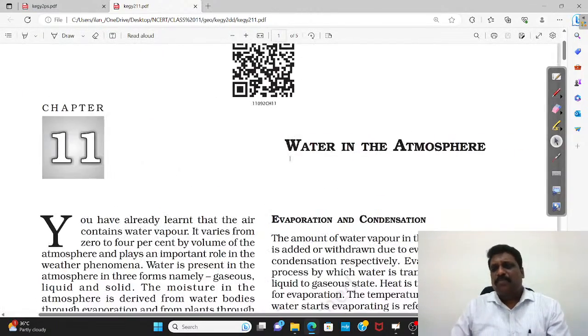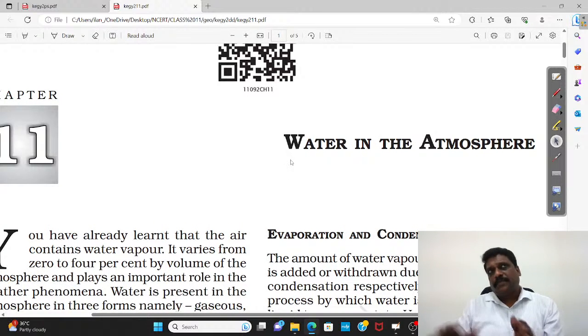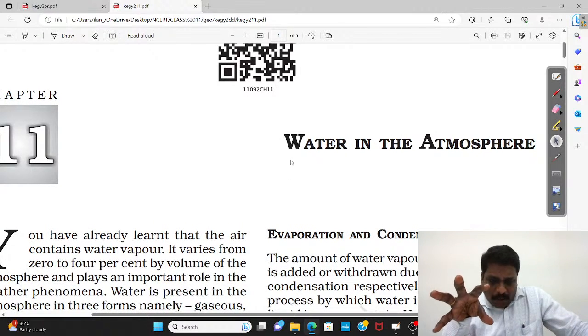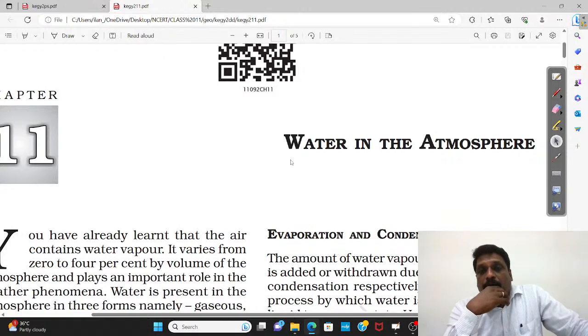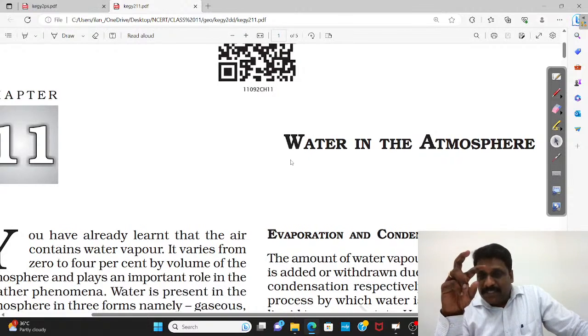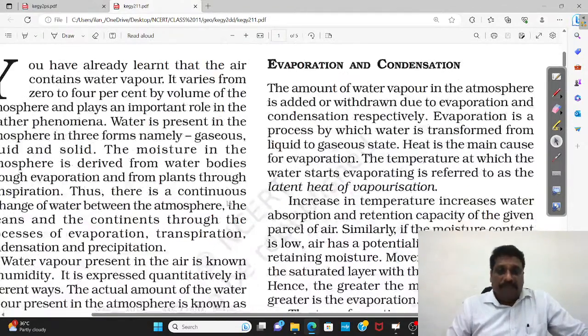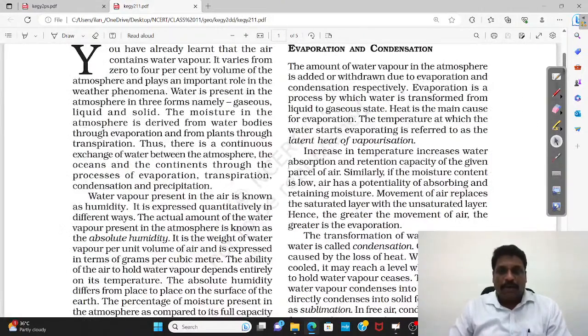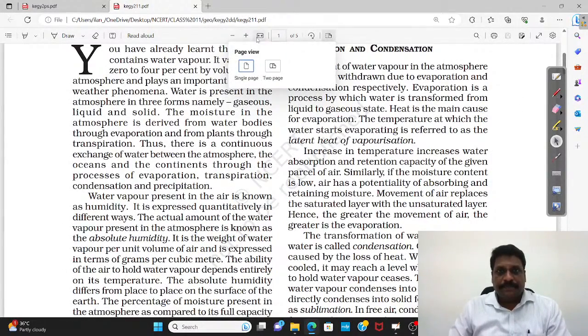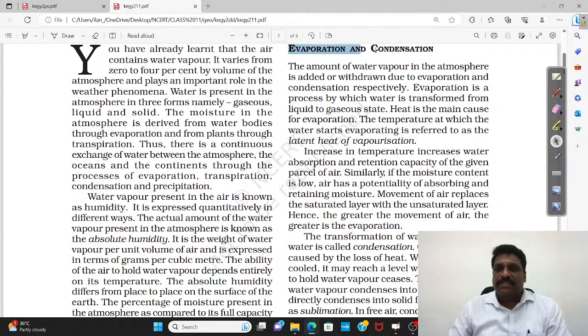See, we call it water, hydrological cycle. How exactly does water on the surface become water vapor? How does this water vapor go for condensation? How does this condensed material once again reach the surface of the earth? So the cycle between evaporation, condensation and precipitation, you call it what? Hydrological cycle. So first here in NCERT, they talk about evaporation and condensation.